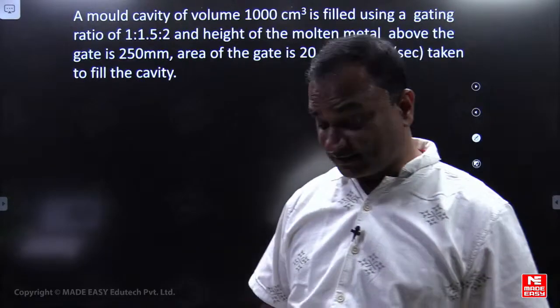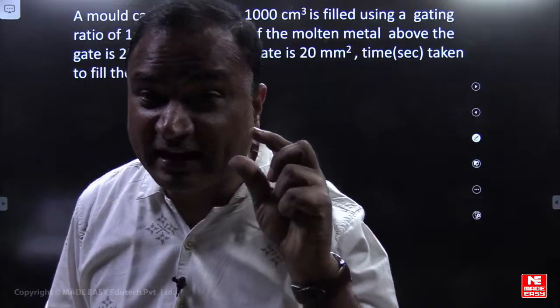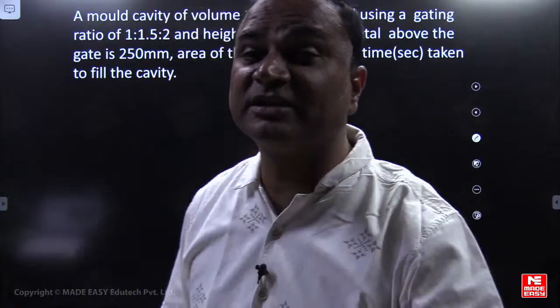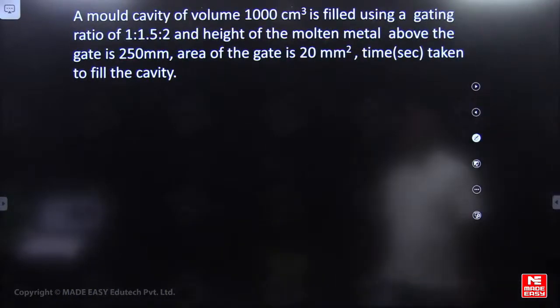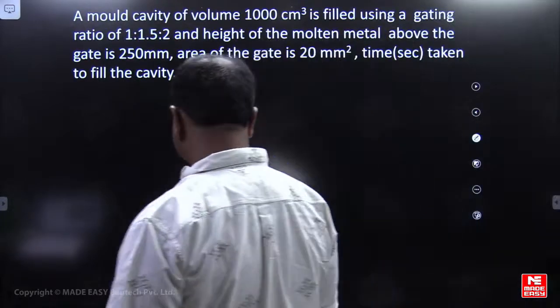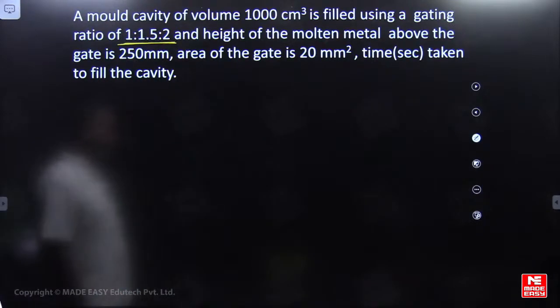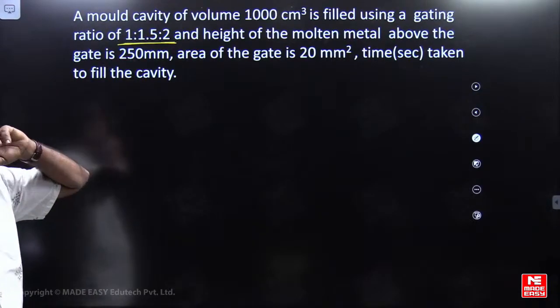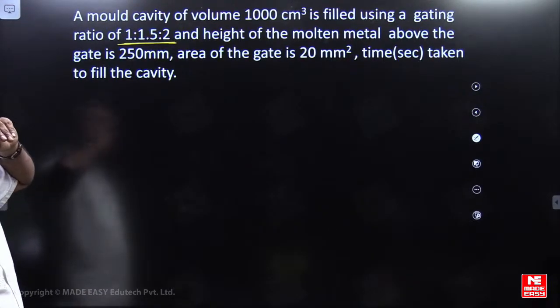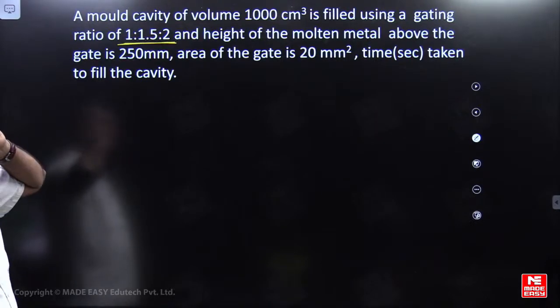Look here. Please read the question. What has been given? A mould cavity of volume 1000 centimeter cube is filled using a gating ratio 1:1.5:2, and the height of the molten metal above the gate is 250 mm, the pouring height. The area of the gate is 20 mm square. Find the time taken to fill the cavity.